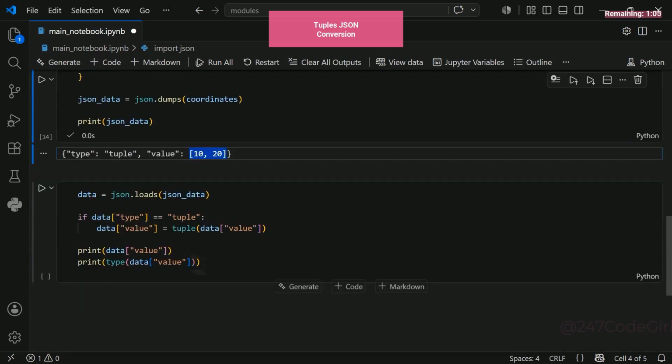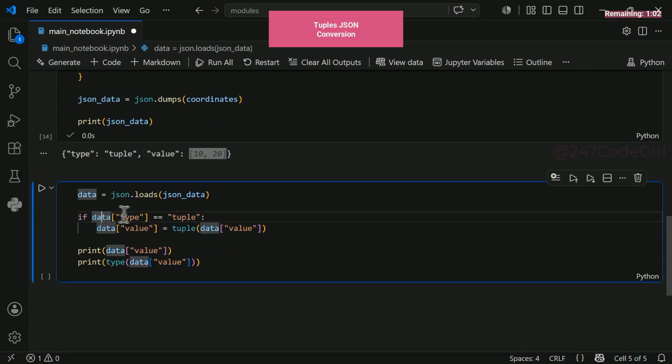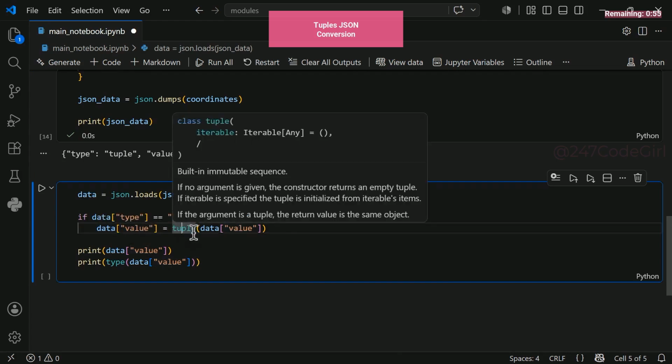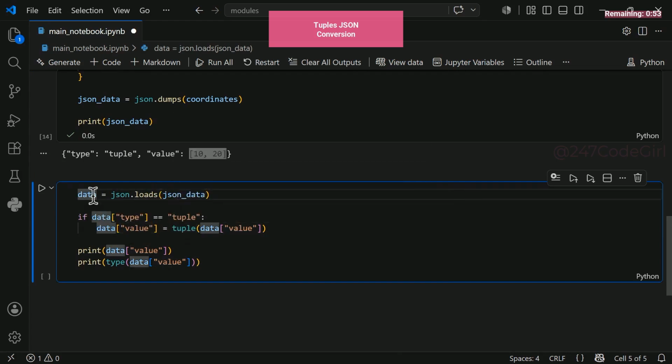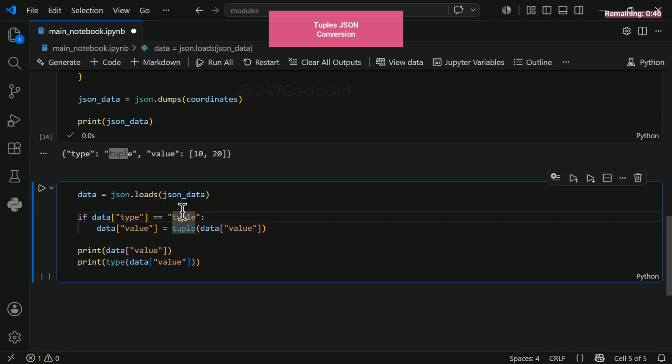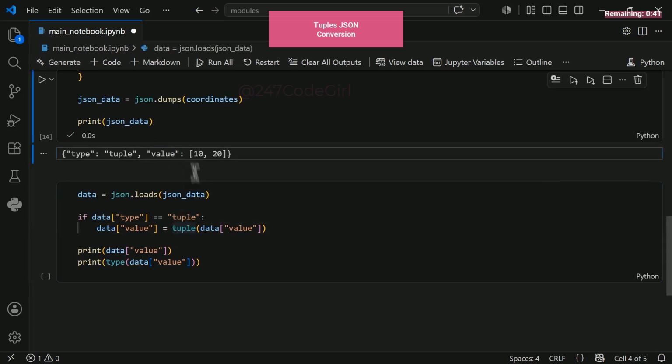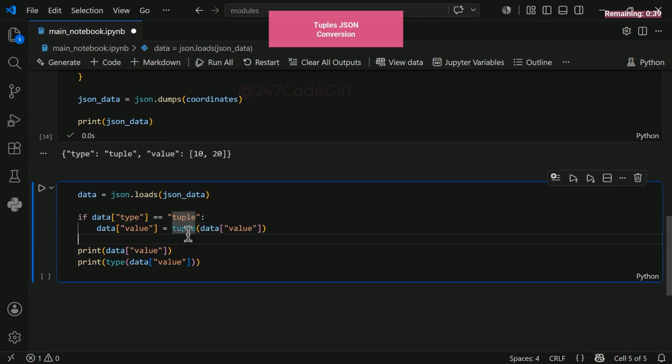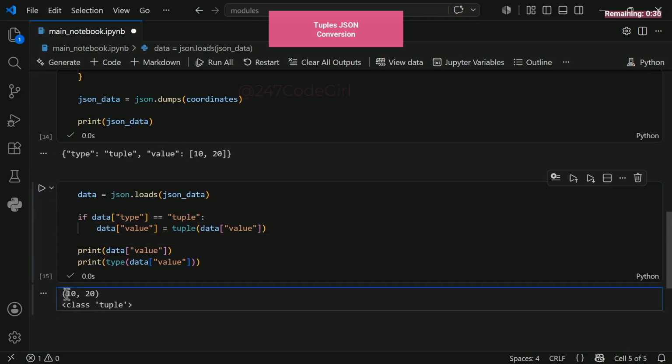Now, let's convert it back smoothly. We will check if our metadata says it's a tuple. If it matches, we are going to reconstruct that value portion into an explicit Python tuple. Perfectly clean. Once the data loads into our variable, we target the dictionary and verify the type. The type key guides us right here, and if it equals tuple, we grab the corresponding value and cast it directly. We wrap it effortlessly using the built-in tuple constructor. Run the script, and boom, we successfully get a tuple class back. Printing the type confirms it has been fully restored to a tuple.